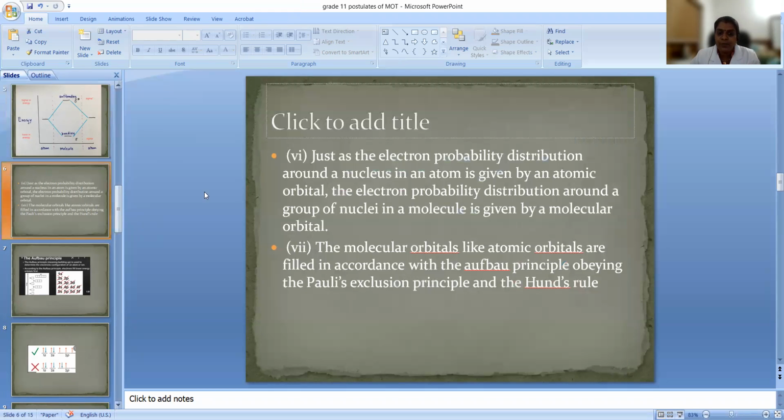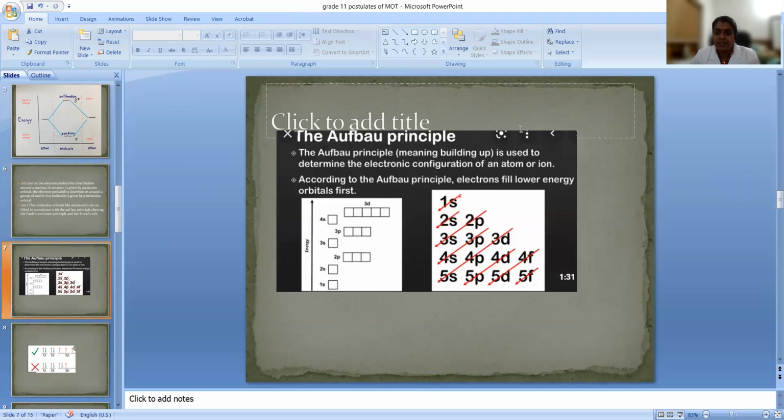There is one more postulate, about filling the molecular orbitals. We know that electrons are filling according to three principles: Hund's rule, Pauli's exclusion principle, and the Aufbau principle, right? In molecular orbitals we are following the same thing. The electrons are filling according to these three rules. So let us go for a recap of all these theories. What was the Aufbau principle?